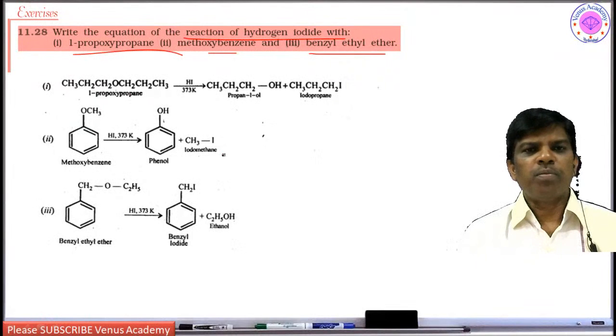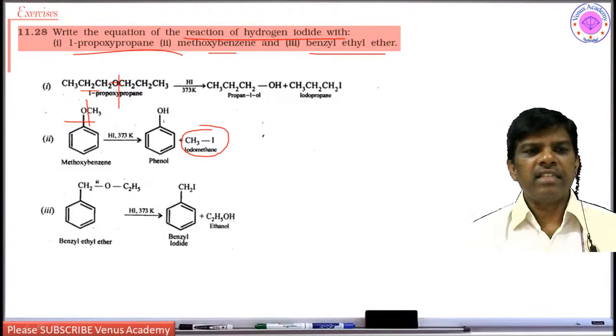So propoxypropane, how will you prepare? Reaction of hydrogen iodide. Hydrogen iodide, where is it going to break? Yes students, the primary alcohol part is going to take up iodide. In this case methoxy, is it going to break at this position to take iodide? No. It is going to break this side, so it is going to give methyl iodide.